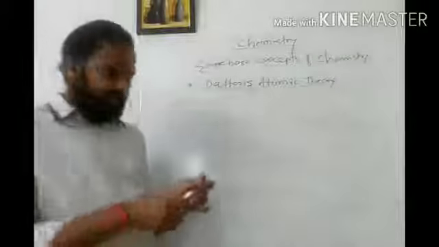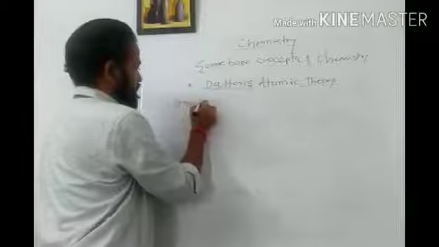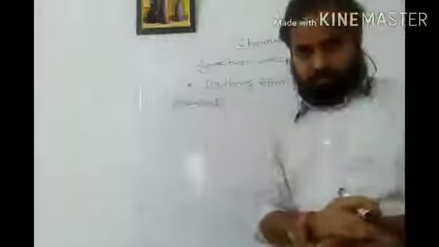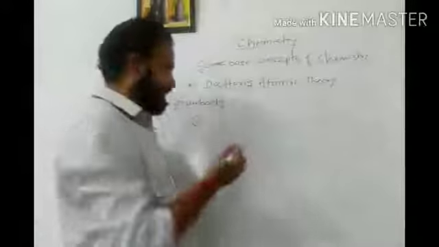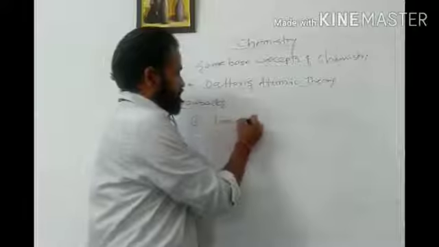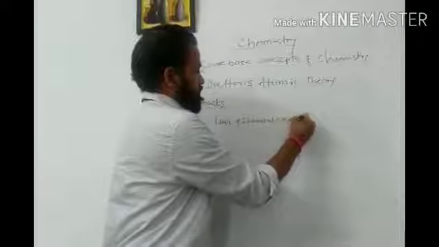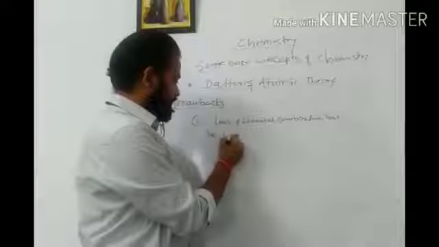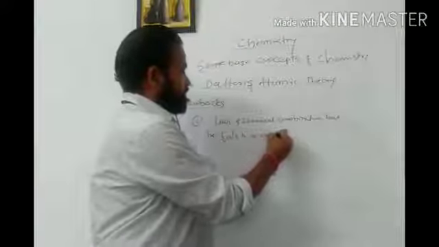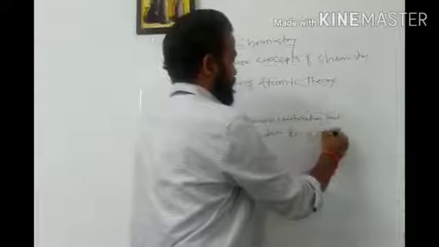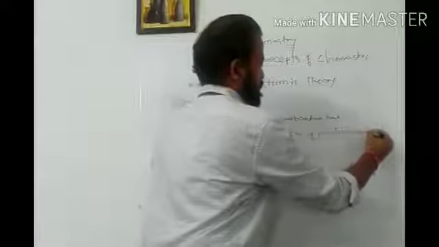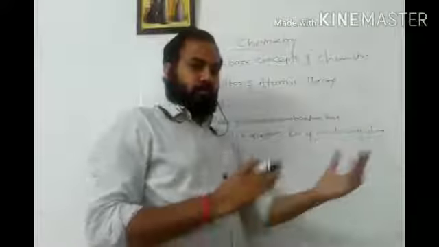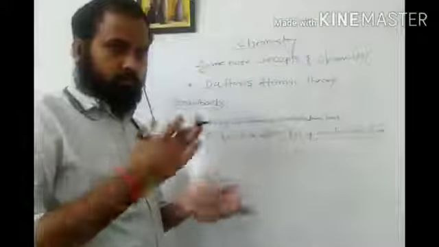When we discuss the drawbacks of Dalton's atomic theory, we also call them demerits. The first drawback: Dalton gives us the laws of chemical combination, but he fails to explain the law of combining volumes. That means he does not explain how atoms combine in a volume proportion.